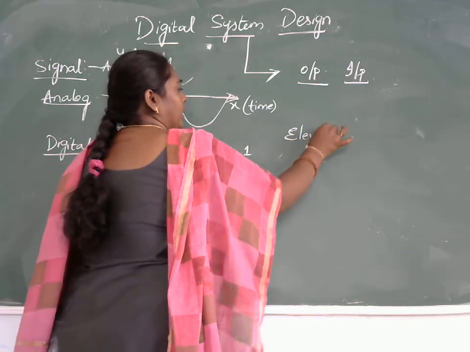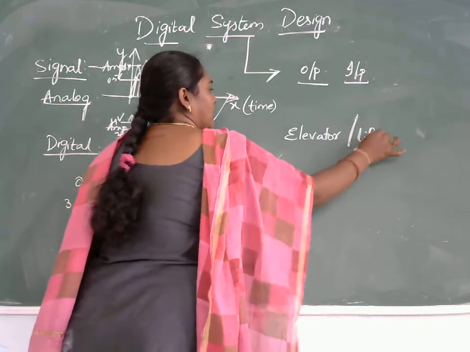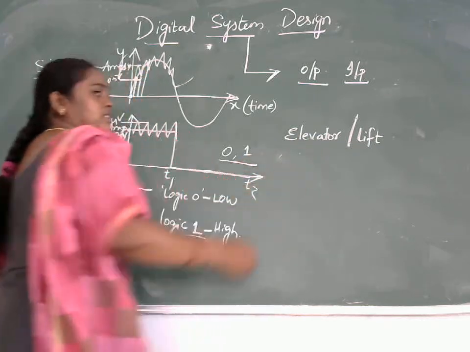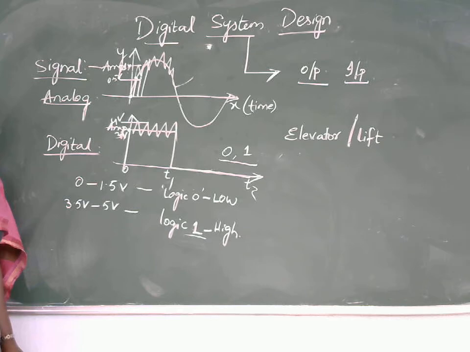an elevator or a lift. In case of an elevator or a lift, whenever we press a button, first it will check where the current position of the elevator is. Depending upon the current position of the elevator, it will check whether it needs to go up or down. So in order to know the present status as well as the next status, it needs some memory. So in case of digital system design, we will be having some circuits which have some internal memory.